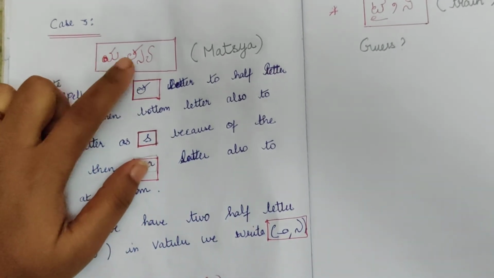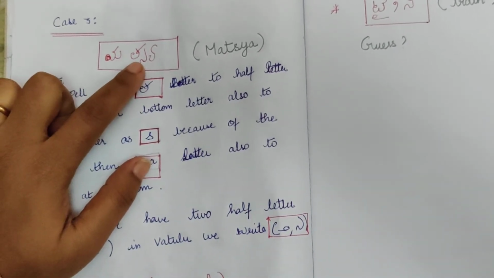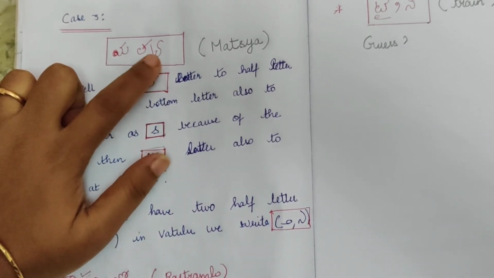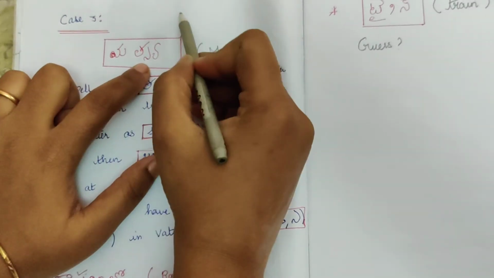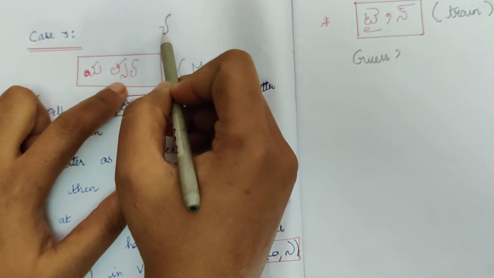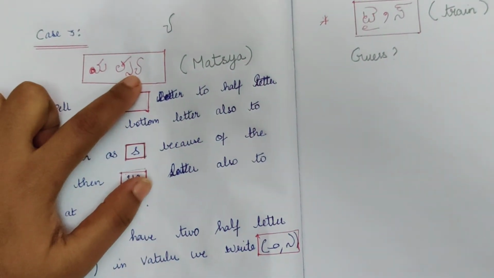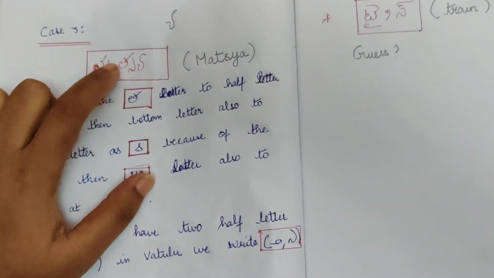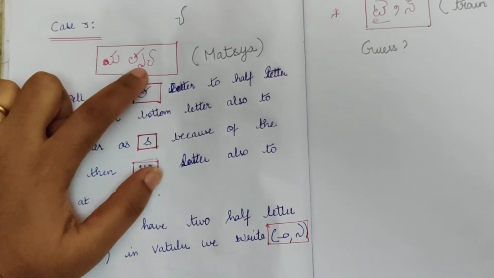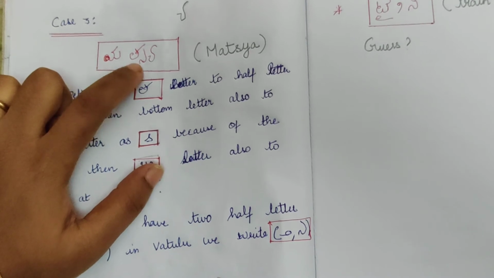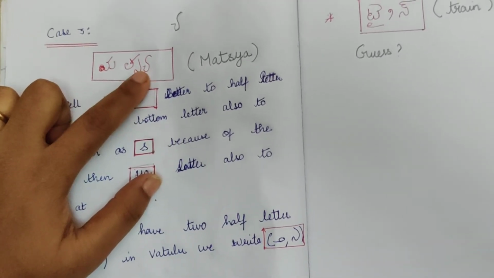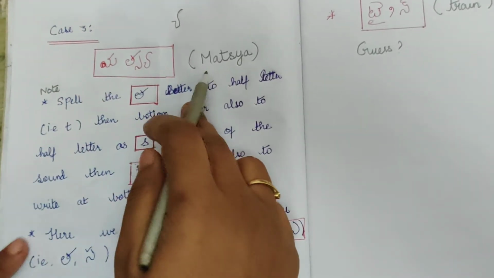This is ma, this is it, is, which is also a half letter. This is ya. So what is the Vattulu for ya? You have to write it like this, like a sleeping line, as I said. So ya, this is a full letter. So ma, it, is. You have two vattu, so you have to say the first vattu also as is, and the second letter is ya. So this is Matsya. See friends, Matsya.